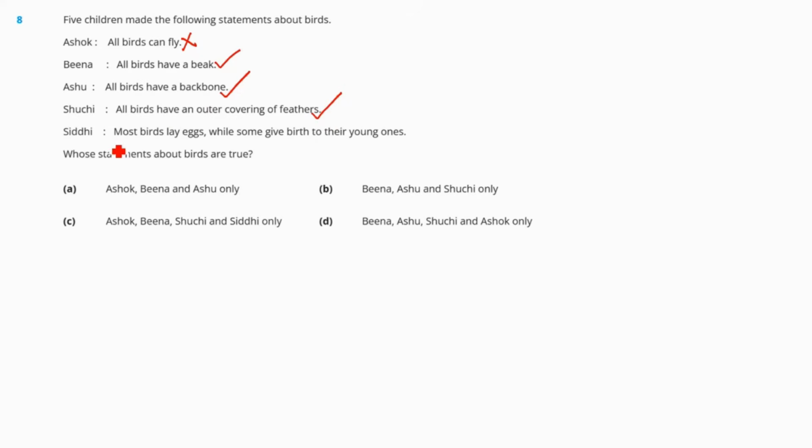Most birds lay eggs while some birds give birth to their young ones. None of the birds give birth to their young ones. All the birds lay eggs. Correct. So this is a wrong statement. So our correct answer should be option number B.